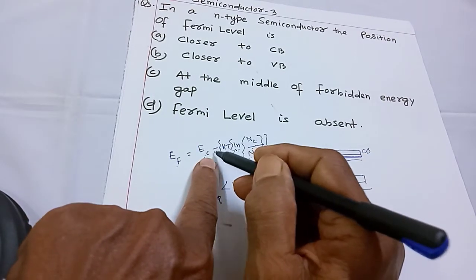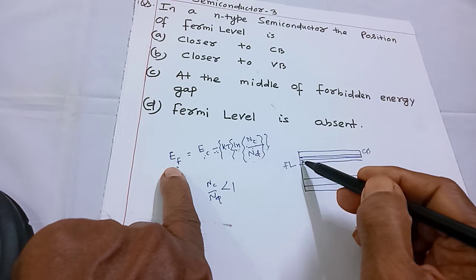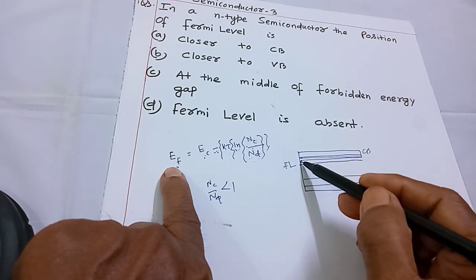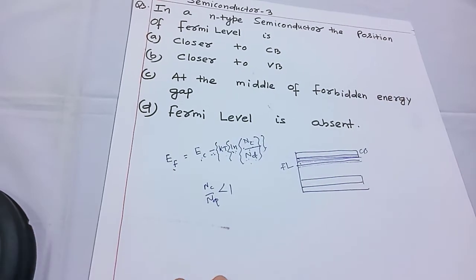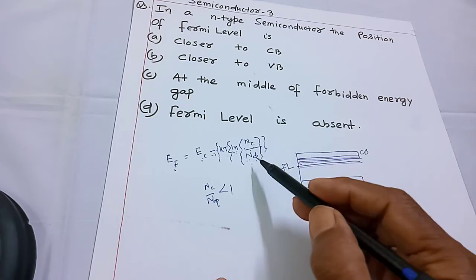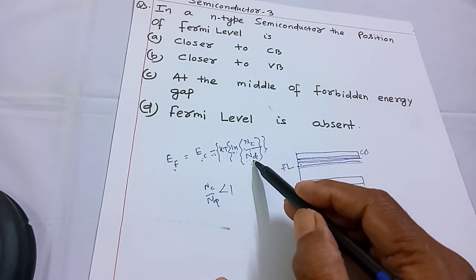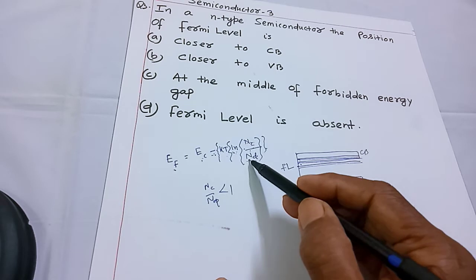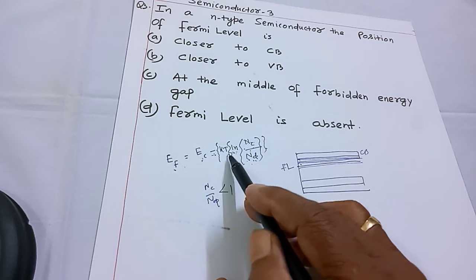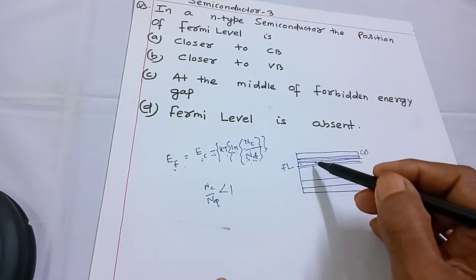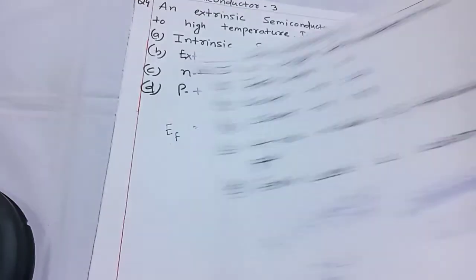So Ef is Ec minus a positive term, that is, Ef is just below the lowest level of the conduction band. But if Nd, that is the semiconductor, is heavily doped, then Nd is very large. In that case, Nc by Nd is less than 1, its log is negative, and Ef is Ec plus some positive term. In that case, the Fermi energy goes inside the conduction band. This also happens in some cases.